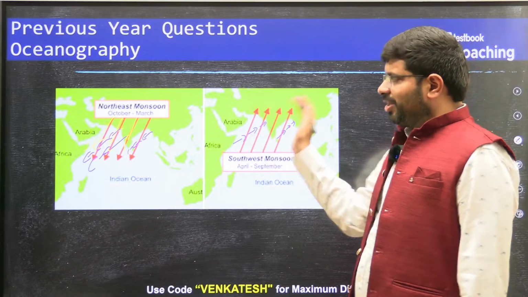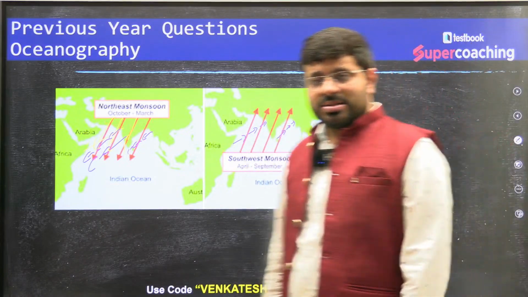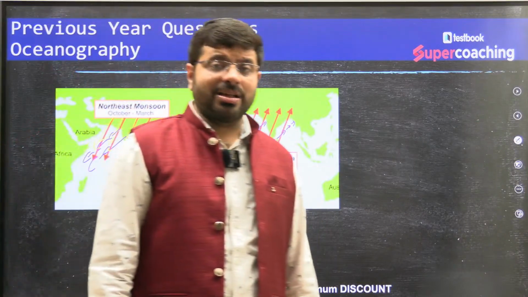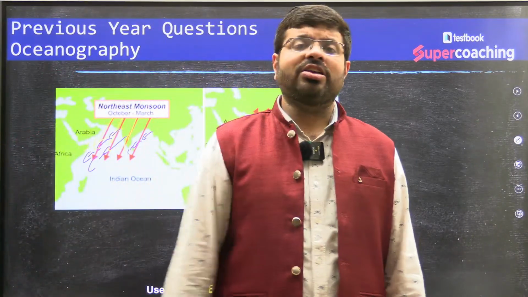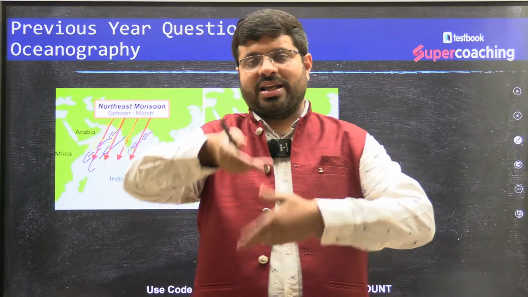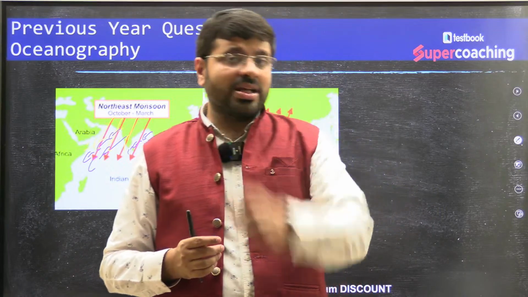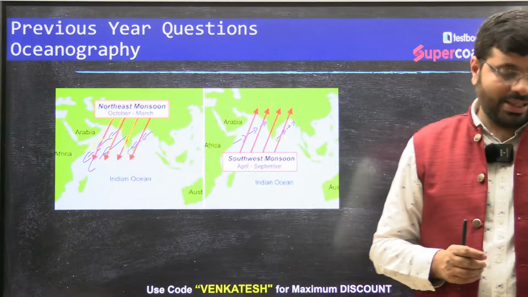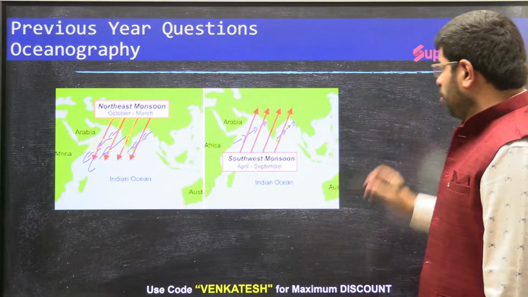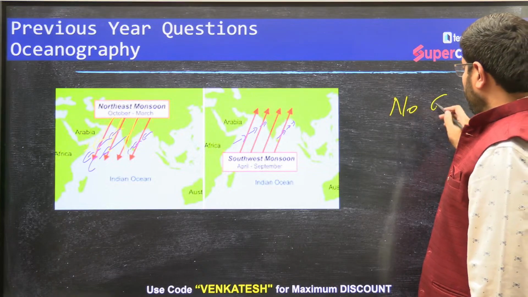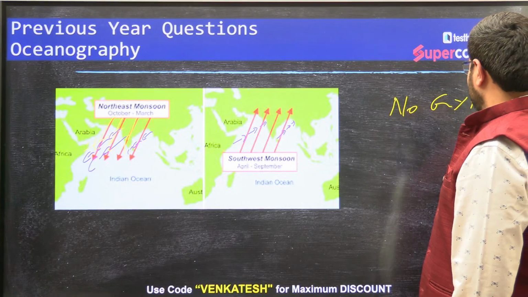Because of this, for the oceanic currents of the North Indian Ocean, especially in the Arabian Sea and the Bay of Bengal, the controlling factor is the winds. Because winds shift by 180°, the currents are also shifting. So, the ocean currents' influence in the Indian Ocean is relatively lesser. You don't find gyres here. No gyres.